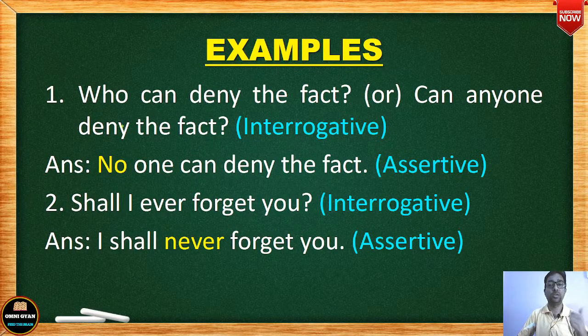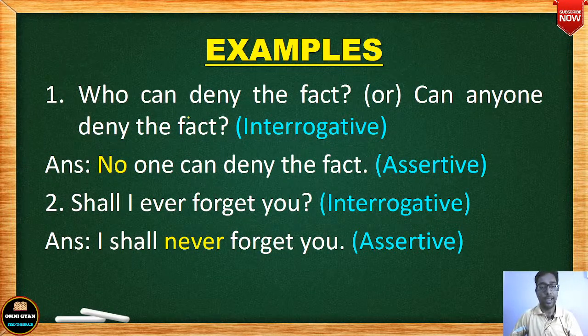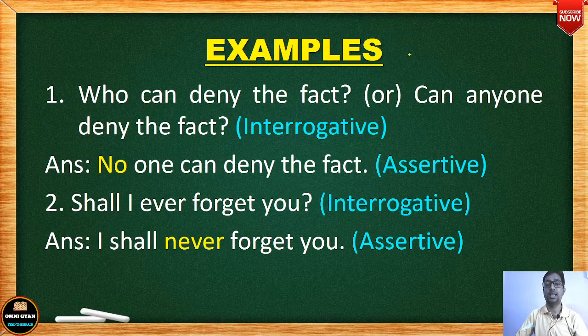See here, we are doing interrogative to assertive. Now I think all of you know what is an interrogative sentence. An interrogative sentence is a sentence that asks questions and it ends with a question mark, right? And what is an assertive sentence? An assertive sentence is a sentence which is simple. Okay, it is a statement. Assertive sentences are also called statements or declarative sentences.